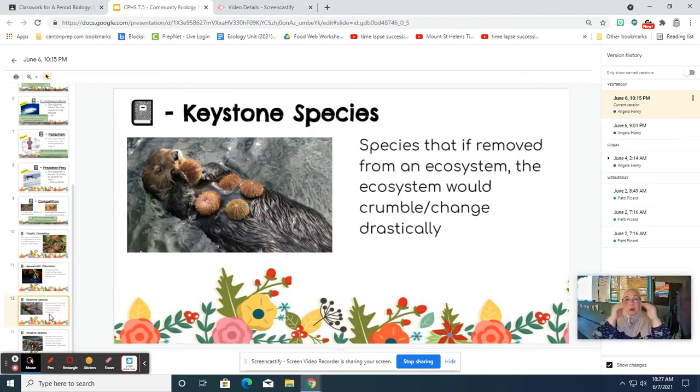As we're looking at this community ecology level of things, we identify certain species that are keystone species. A keystone species is a species that, if you removed it from an ecosystem, that ecosystem would crumble or change drastically. Keystone species are usually species either at the top of our food chains or food webs.